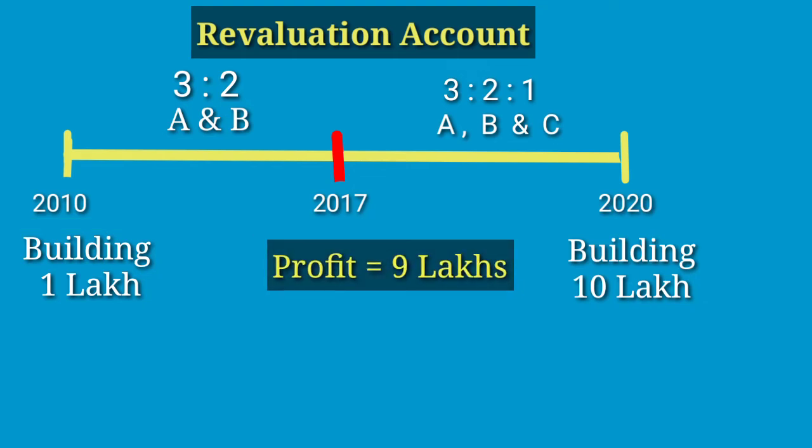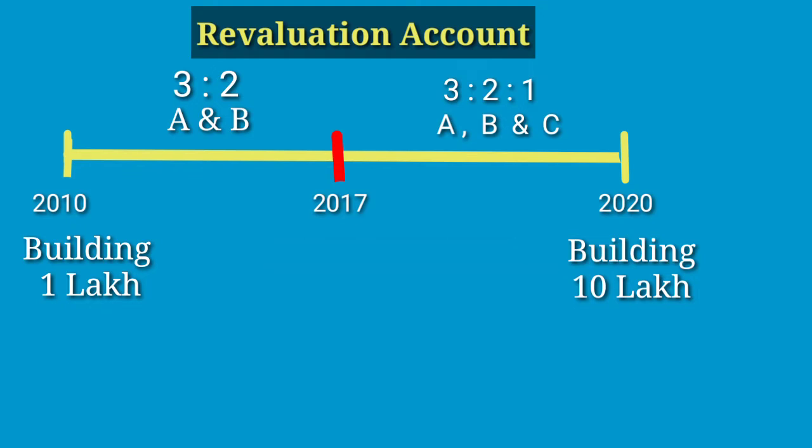A part of this profit will be shared with C also if we do not revalue the asset, right? But we know that after the admission of C, the increased value of the building is only 4 lakh. If we do not revalue, then the increase will show as 9 lakh.